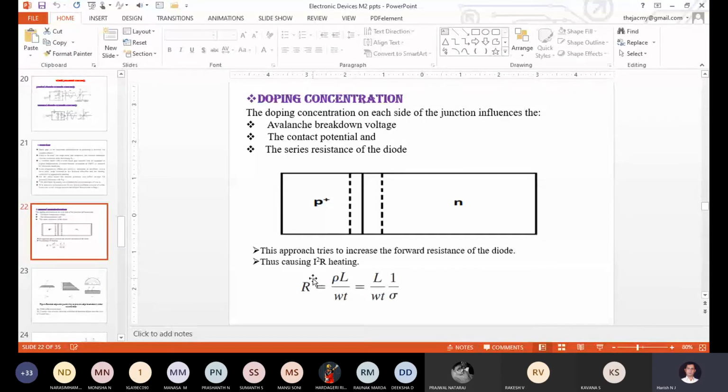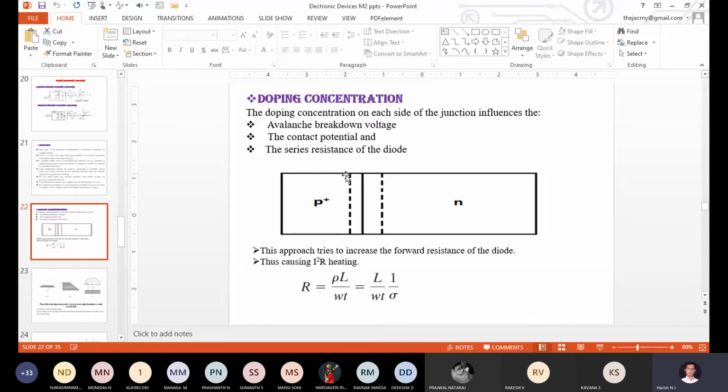If R decreases, the forward resistance offered by that particular P plus N PN junction diode will decrease. When the forward resistance value decreases, power dissipation also decreases. When power dissipation decreases, the lifetime of the PN junction diode increases. Correct. So at the same time, just check it out here, when you are taking the P plus N condition, not only does the forward resistance increase, along with it the cut-in voltage of the diode also increases.